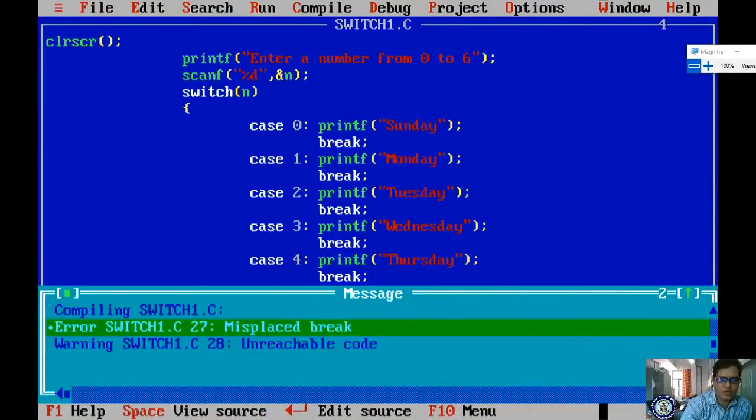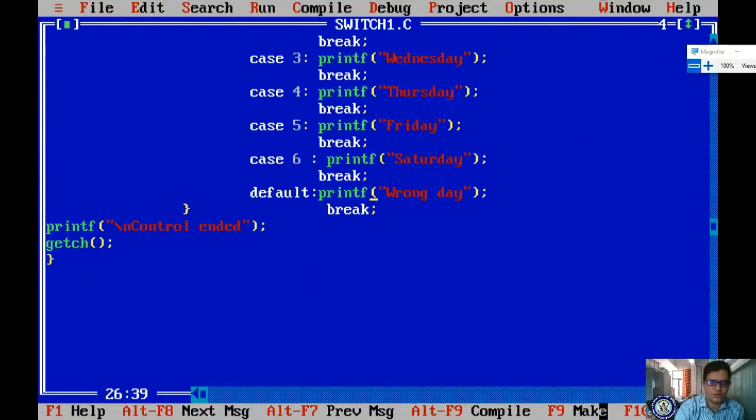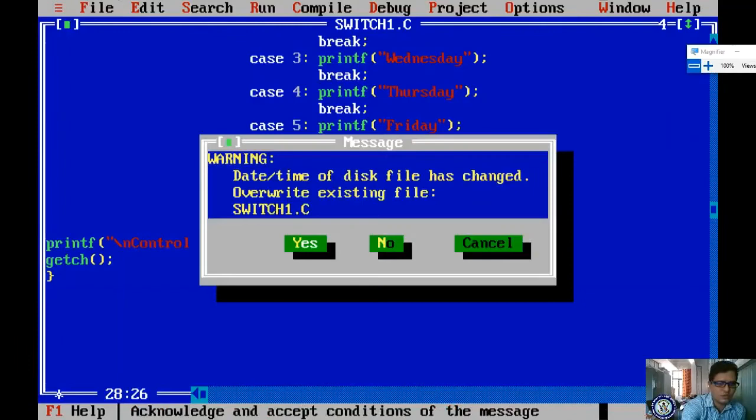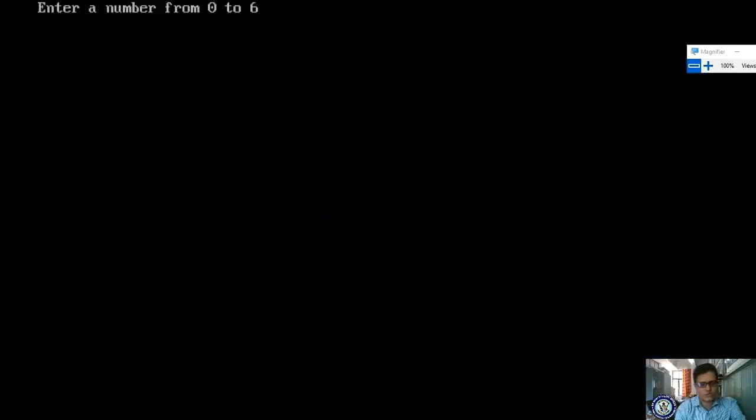One error. Let me check. Misplaced break. Why? Please observe here. If you observe here, it is there. Afterwards we have to close it. Okay, now save. Alt F9, Control F9. Suppose I enter 44, it will give wrong day, control ended.